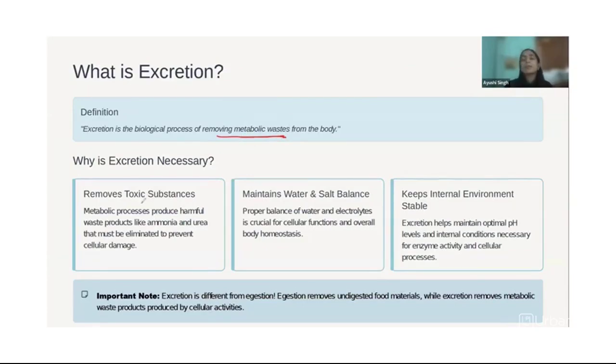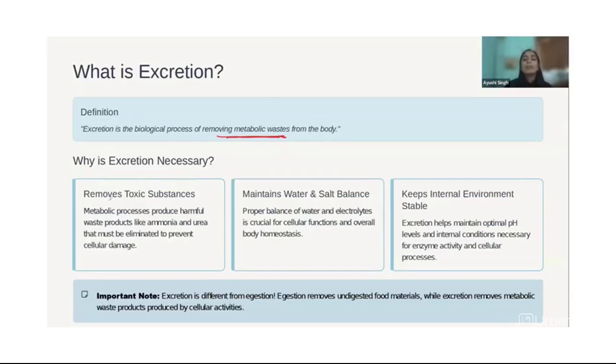For example, in your house as well, you might have seen that a lot of things you buy are of use only in part, but from them comes a lot of waste which you have to throw in the dustbin, right? So here also, even though your body is making a lot of useful things, it can create a little bit of waste, metabolic waste. So that has to be removed.